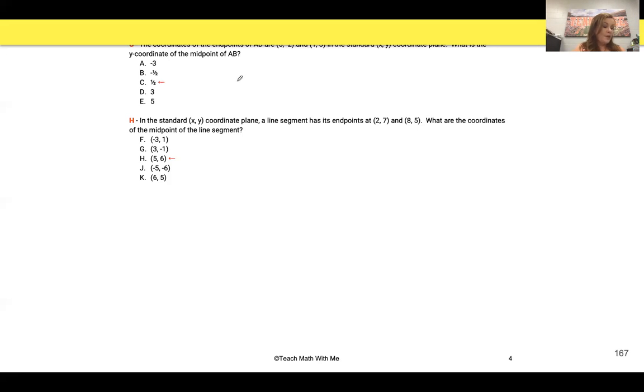So we've got the end coordinates (5, -2) and (1, 3). So for the x, it's (5 + 1) over 2. 5 plus 1 is 6, divided by 2 is going to give us 3. Okay. But I just did all that work, and it's asking only for the y coordinate. So it kind of helps to read it all the way through.